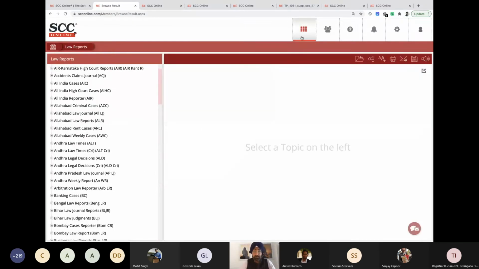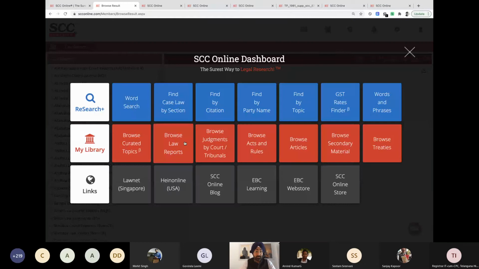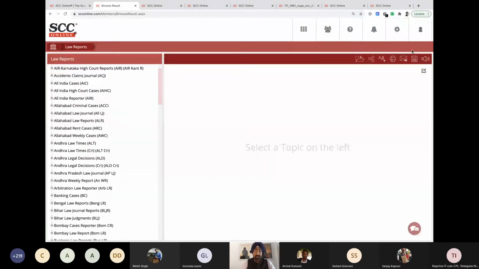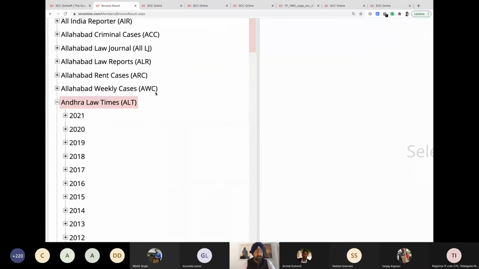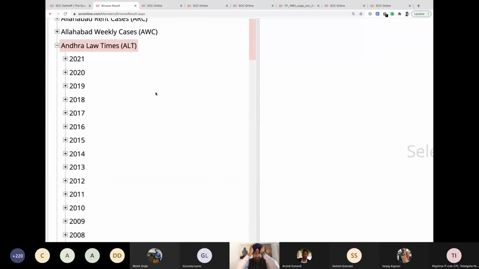So where do we go for this? We go to this and we click on Browse Law Reports, because this is one of the law reports. When I click on this, it opens this list. Let me zoom in a bit. Andhra Law Times, there we have it. The year-wise list of all the journals.